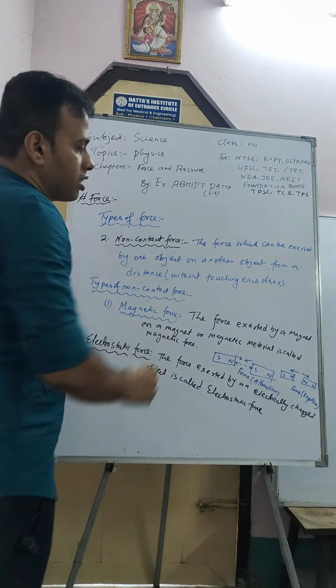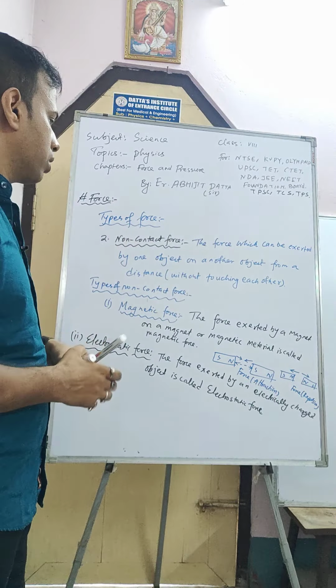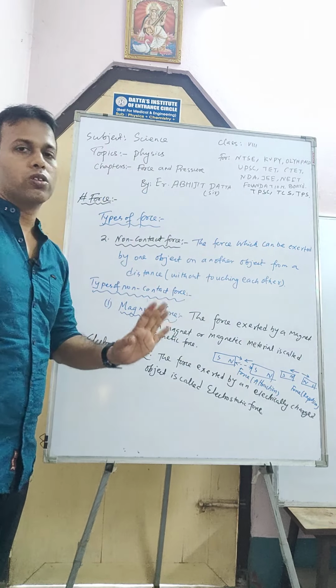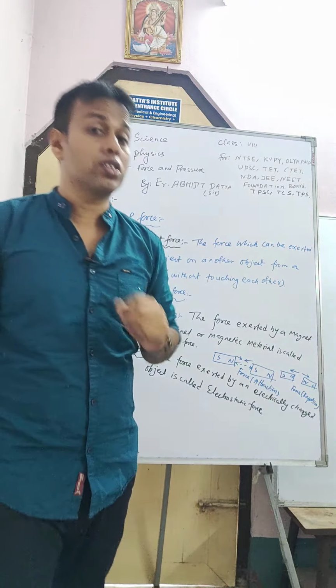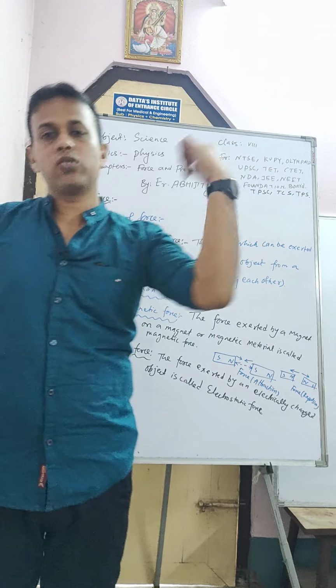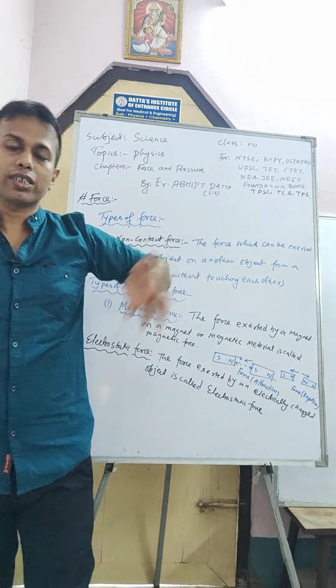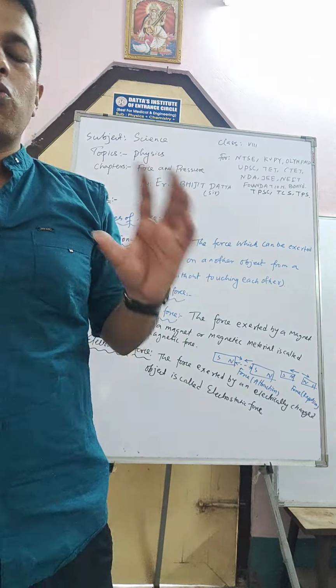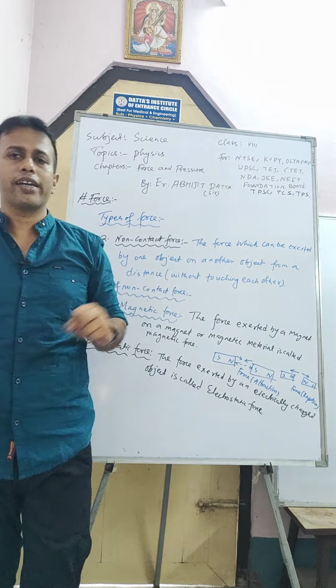Here the magnet applies the force. Here the force is exerted by an electrically charged object. What are charges? I will explain in another class what charge is, what current is, what electricity is. There are two types of charge, and you have to know this: one is positive charge and another is negative charge.